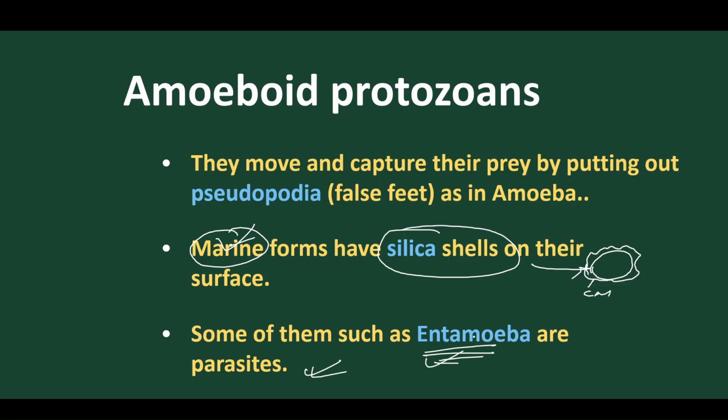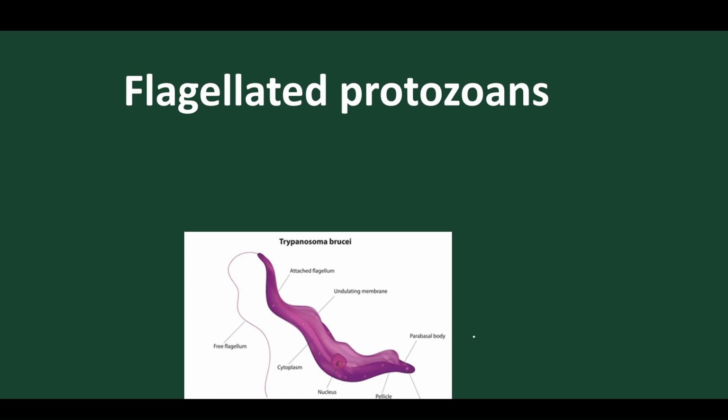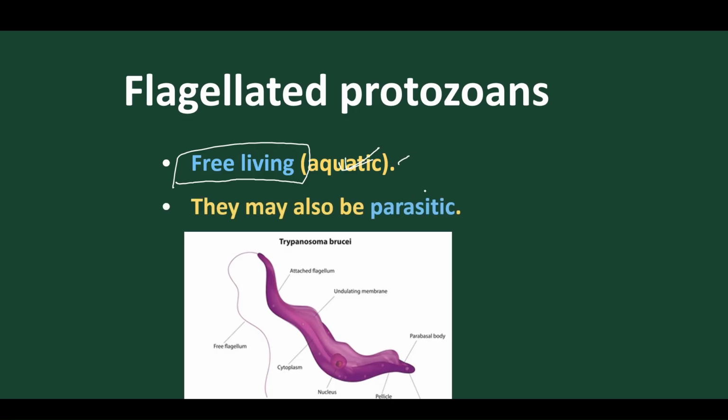We'll talk about it later. The next one is called Flagellated Protozoans, and the best example is Trypanosoma. Normally they are free living. They are mostly free living and are found in aquatic environments. Got it? And they can also be parasitic. They are mostly parasitic, causing diseases like sleeping sickness.